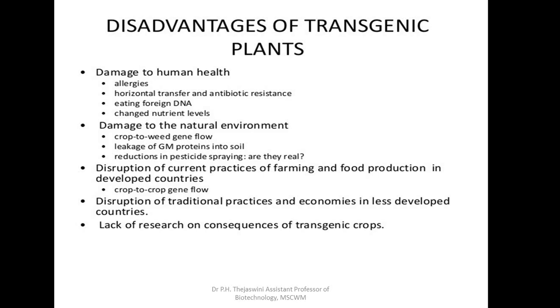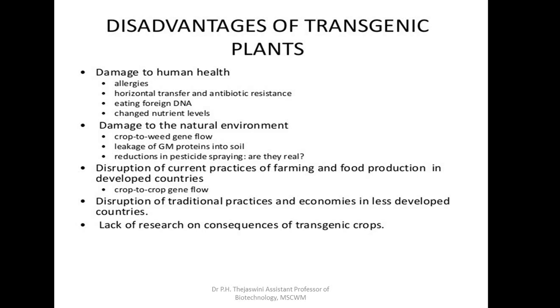Whereas we also have to throw light on the disadvantages of transgenic plants, because these are the main disadvantages. For example, damage to the human health. Some animals are known to produce allergies. There is found to be a horizontal gene transfer and antibiotic resistance. The eating of foreign DNA is not welcome, and there will be changed nutrient levels. Also, the natural environment is going to be tampered because the genetically modified proteins will be leaked into the soil, and there will be reduction in pesticide spraying. And is it really feasible?